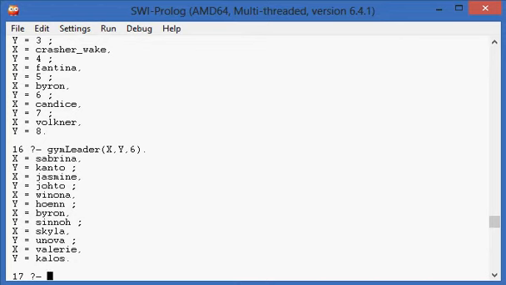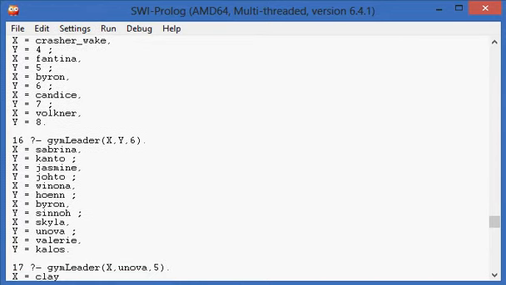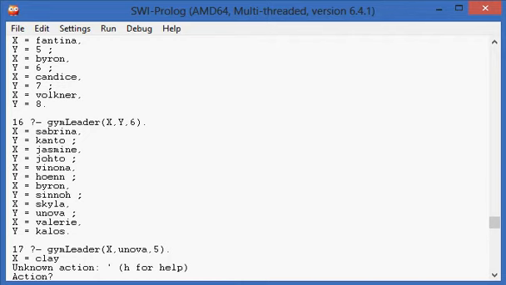We have 4 badges. Now we could use this knowledge base to determine who is the 6th gym leader, or 5th, of Unova. We know it's Clay.